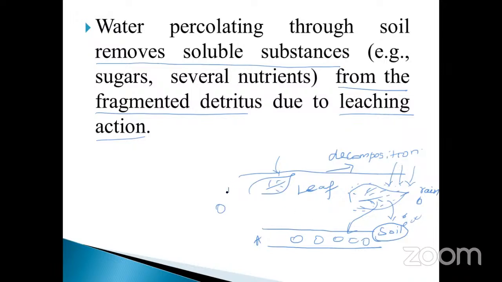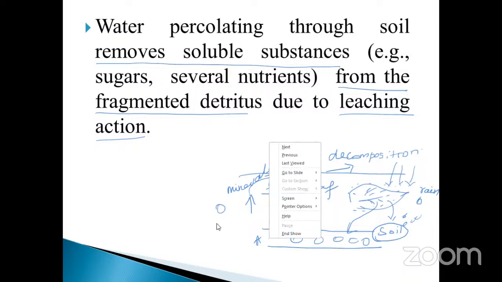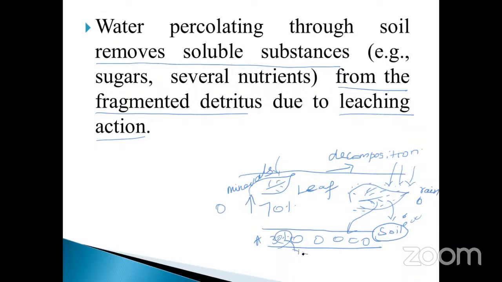Here the mineral nutrition is very high. Already we know minerals or nutrients are very high because of the presence of detritus from plants and animals, excreta and so on. So during the leaching process, the water molecules transport the nutrients from the upper layer to the lower layer. Compared to this one, take an example, 30% will be here, 70% is here, and 5% is transferred to the next level. So only these three are very, very important. That is called leaching action.